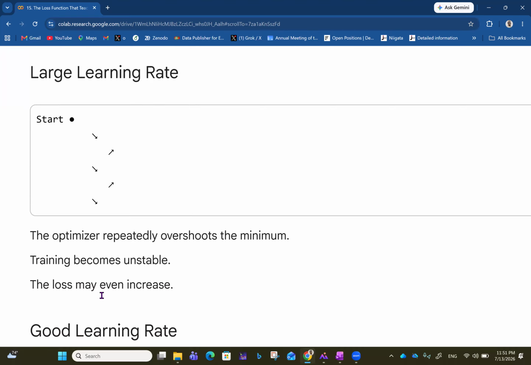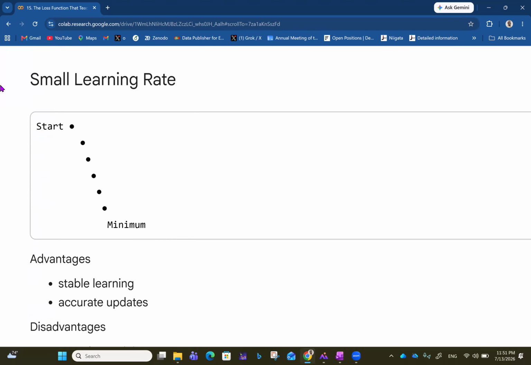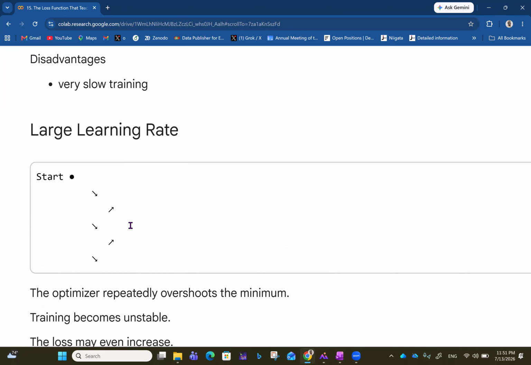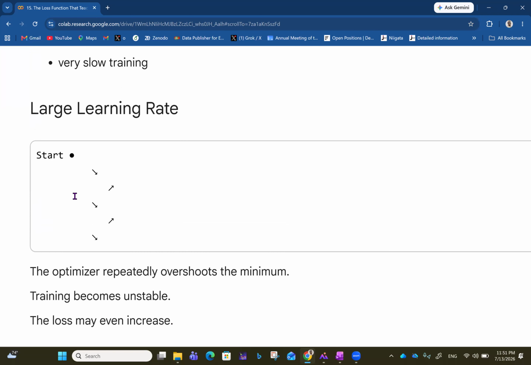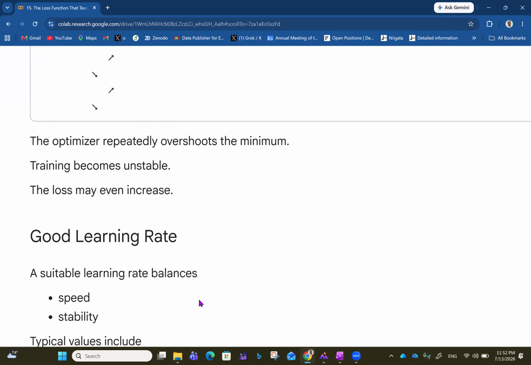On the other hand, if you have a large learning rate, so you see small learning rates just going step by step. But for large learning rate, things happen so fast. So you can have a value coming down this time, next time it goes up, next time it comes down, next time it goes up, and so on. So that's for large learning rate. So the optimizer repeatedly overshoots the minimum. So training becomes unstable. So instability is attached to large learning rates as opposed to stability with low learning rates. So the loss may even increase in some situations with large learning rates.